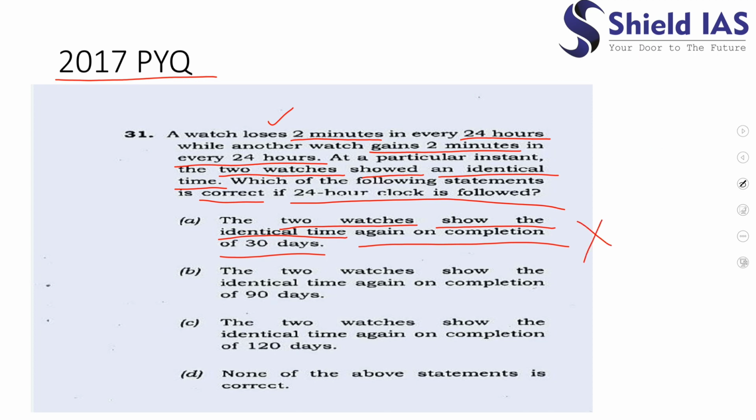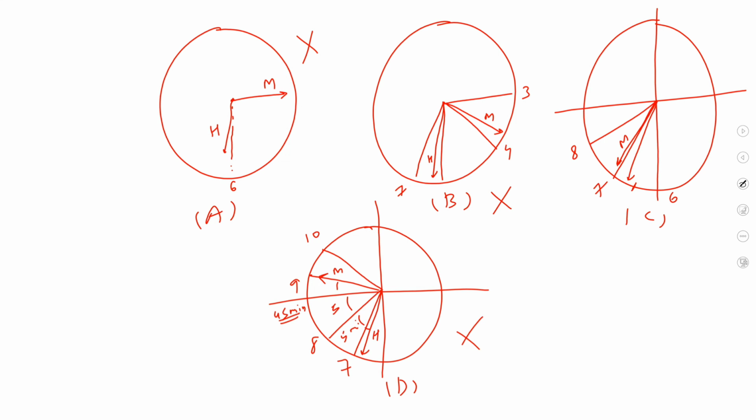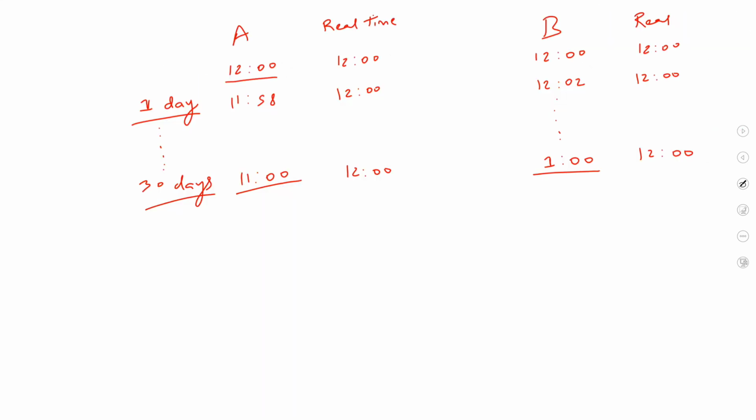Second, the two watches show the identical time again on completion of 90 days. Now we have to see whether on 90 days it is showing identical time or not. In one day it is losing 2 minutes. In 90 days it will lose how much? 180 minutes. 180 minutes is nothing but 3 hours.